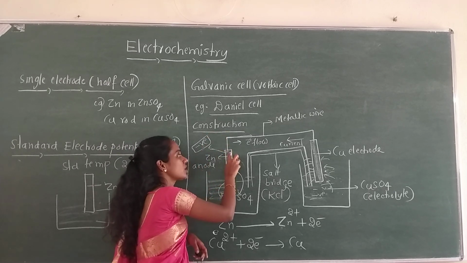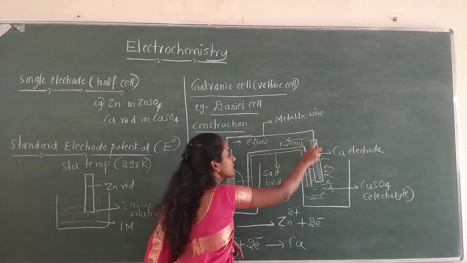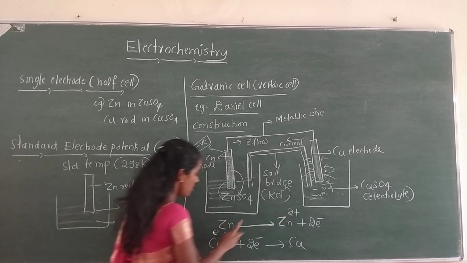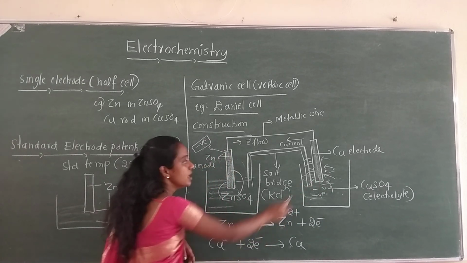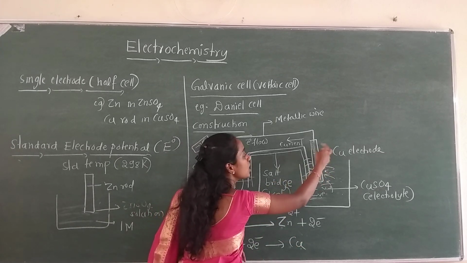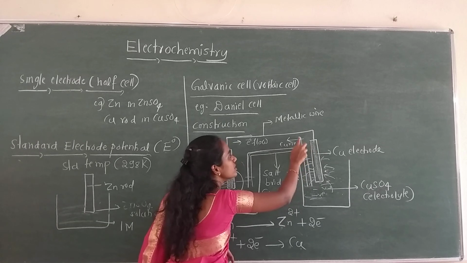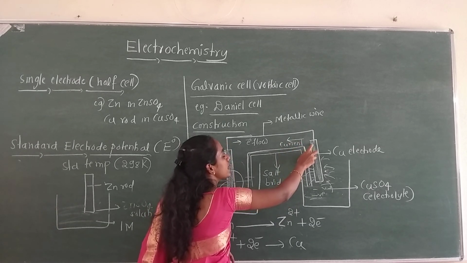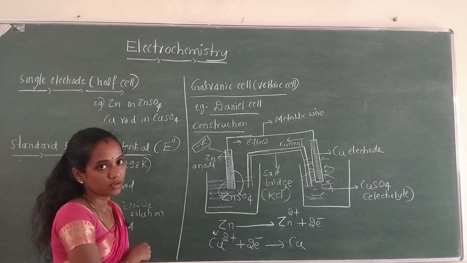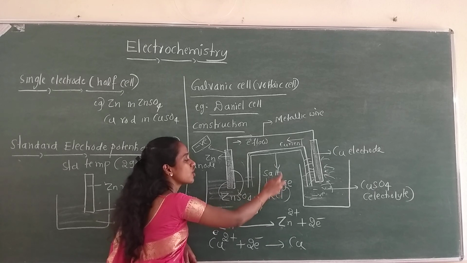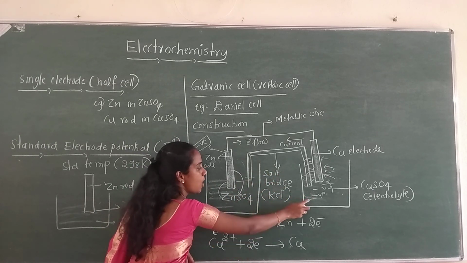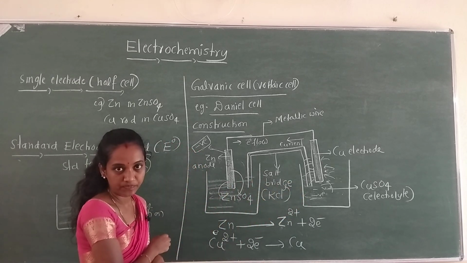Okay, from this zinc rod, electrons move to the other compartment where in the electrolyte Cu2+ ions are present, which combine with these electrons and reduce to copper and get deposited on the copper rod, and current starts flowing in the direction opposite to that of the electron direction. Clear? What is the function of the salt bridge? The salt bridge is used to maintain the electrical neutrality of the two electrolyte solutions.